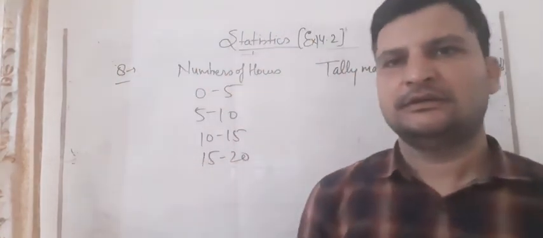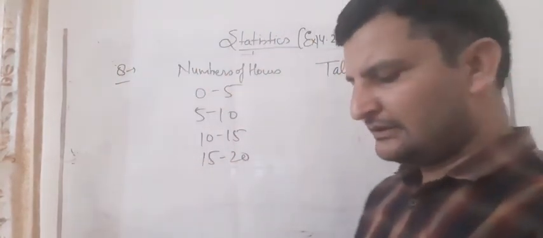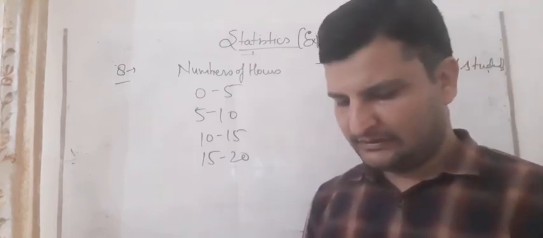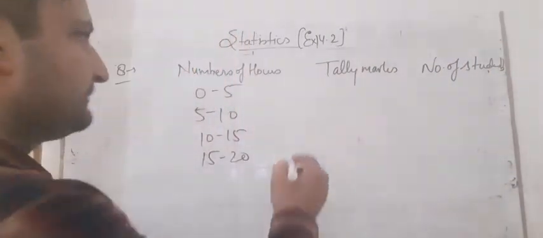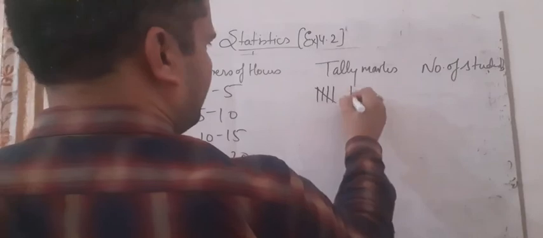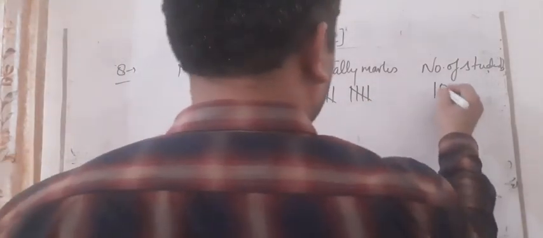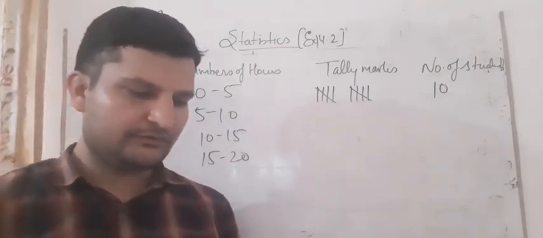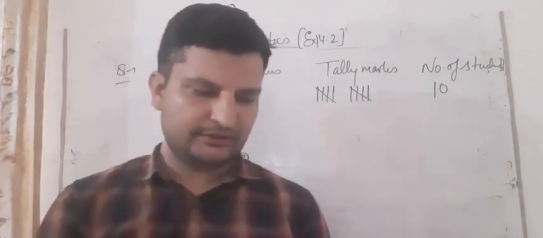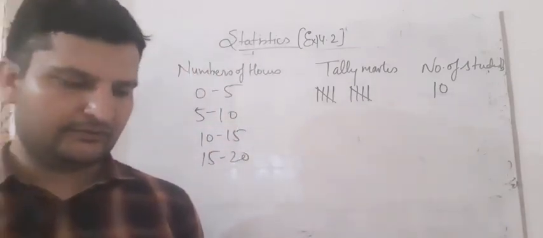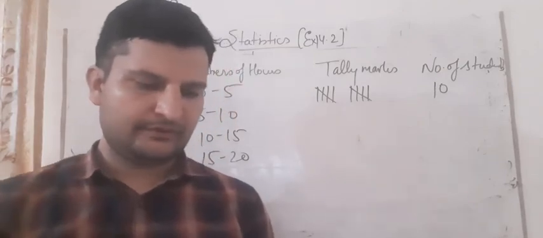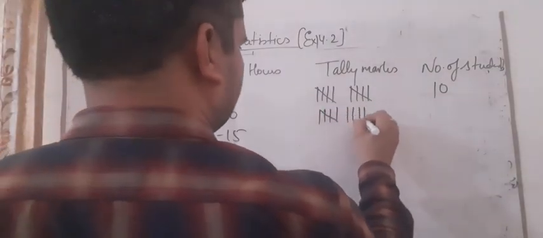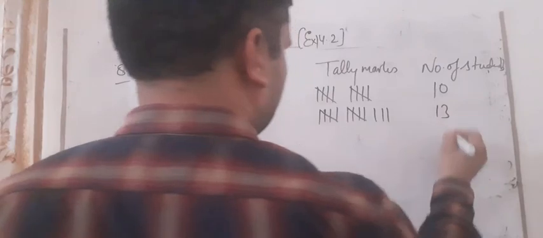We will count it again. In your book also you can see it there, and you can check it. 1 2 3 4 5 6 7 8 9 and 10. 0 to 5 are coming 10. So again we will make it like this, 1 2 3 4 5, 1 2 3 4 5, these are coming 10. Now 5 to 10, how many are there? 1 2 3 4 5 6 7 8 9 10 11 12, and one more is there, 13. So 13 are coming in between 5 to 10.